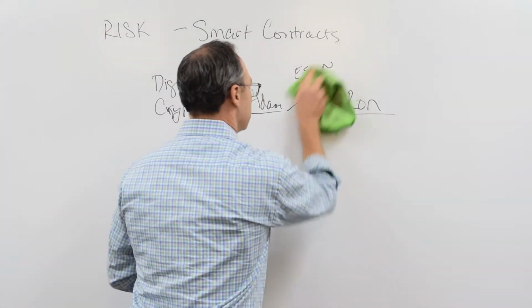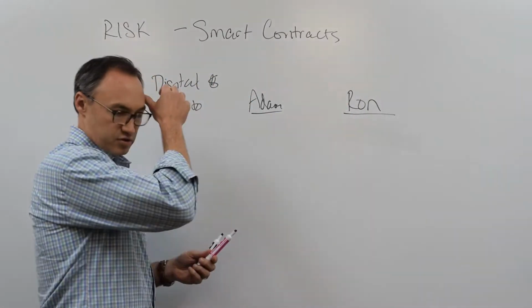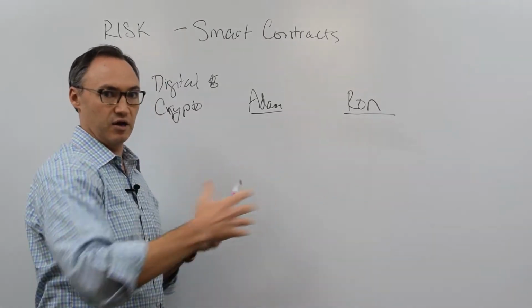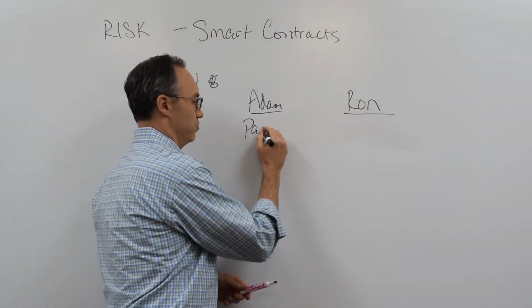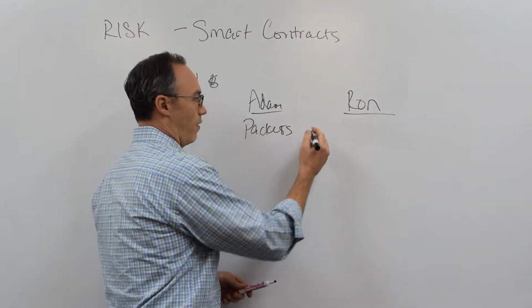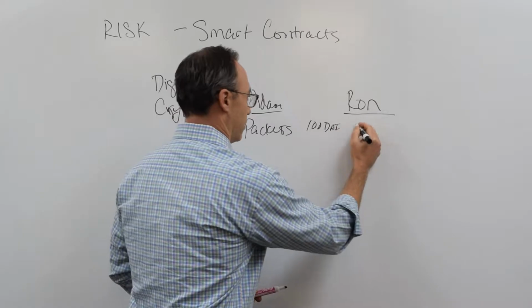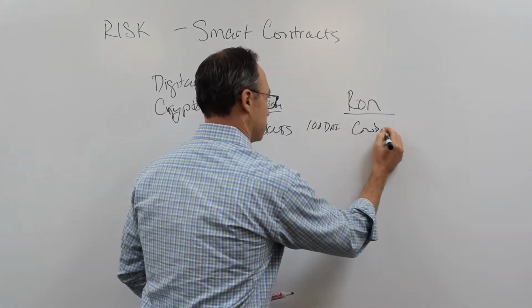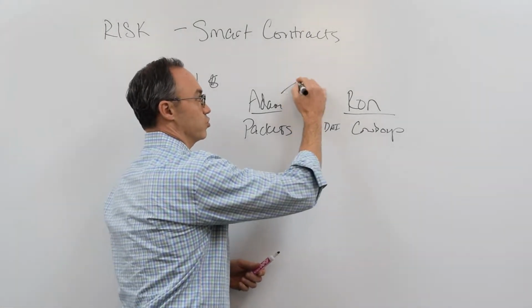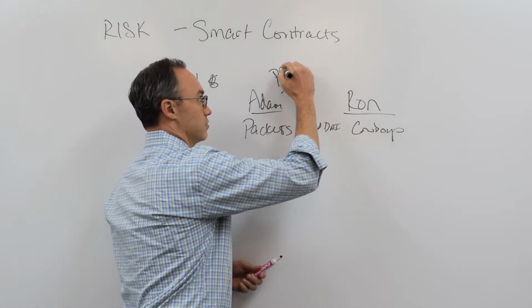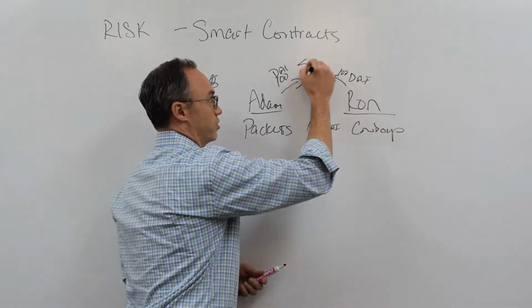Because the way this would work here is we digitally might go into some sort of betting app or betting pool or whatever, and I might say I'm willing to take the Packers, and I'm willing to bet 100 DAI in this case, and Ron says I'm willing to take the Cowboys, right? And now, instead of this escrow agent, we're both contributing 100 DAI to a smart contract, right?